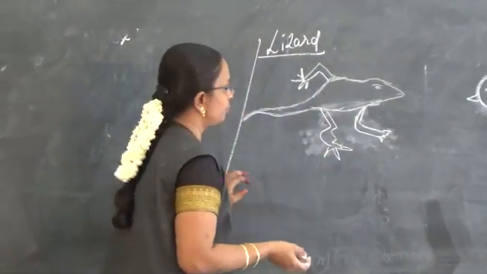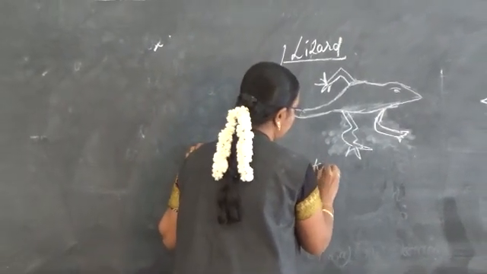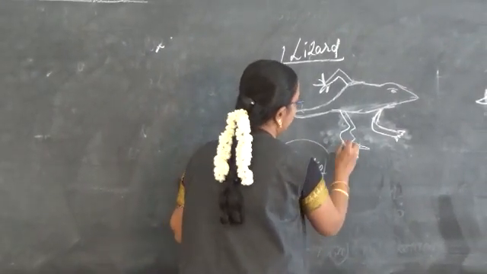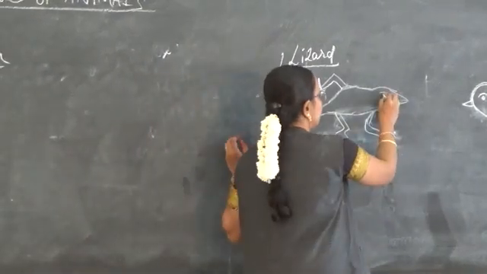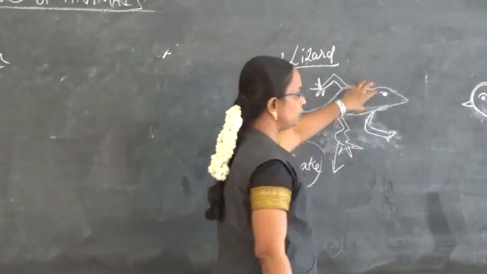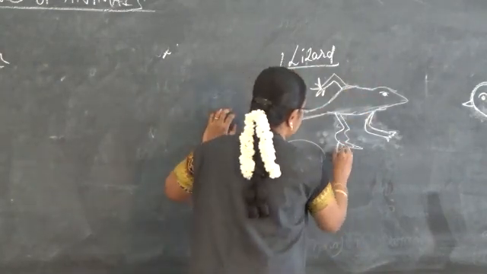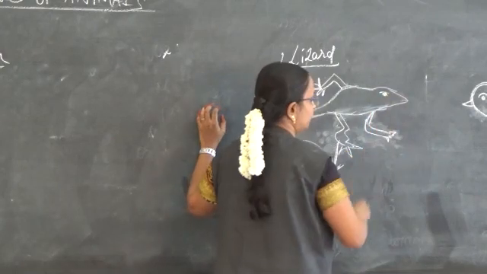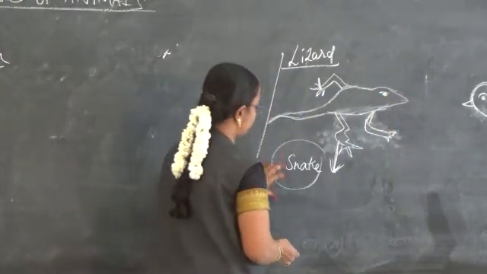The lizard is like the snake, but it is different from the snake by its limbs, eyelids and ears. So by the legs, ears and eyelids, they are different from the snake.